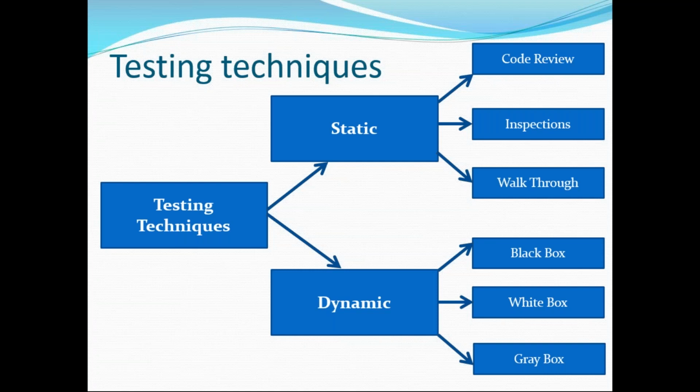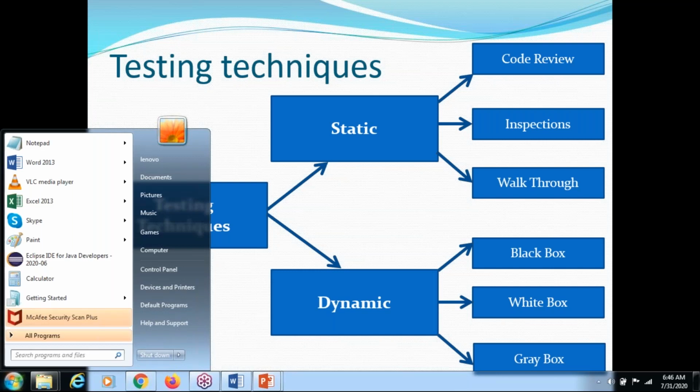After your testing is done, what will you do? You will write the test cases. After writing the test cases, you need to execute them. How will you execute the test cases? Actual result is equal to the expected result. If both are the same, then your test case is passed. Suppose you are writing a test case: open the Chrome browser.